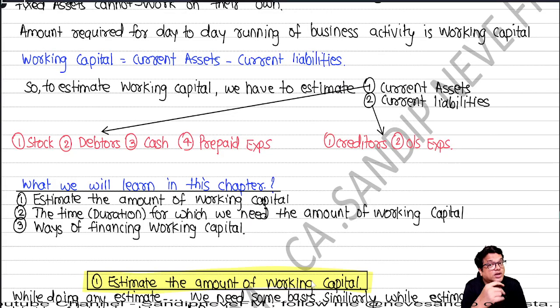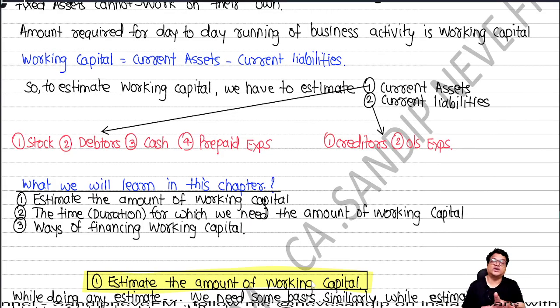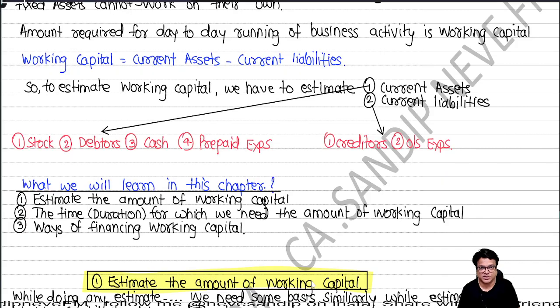Bank manager asks you, sir, duration. But that Sandeep sir has not taught. You first give the loan, then I will see the duration. Arre baba, who will give you a loan like that? You should know the amount, you should also know the duration. Isn't it? Both things are simultaneously required.